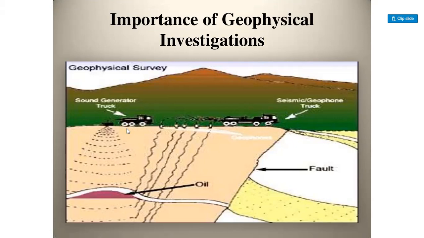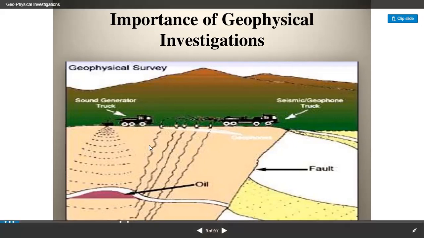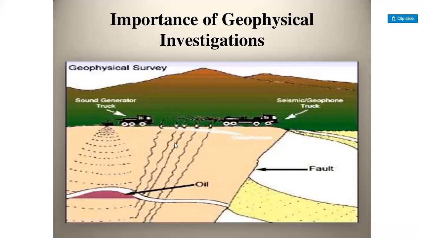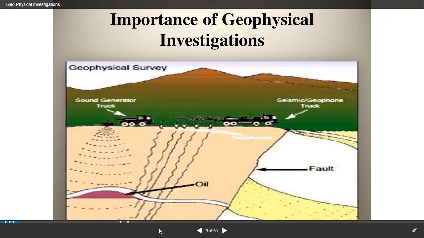But before conducting all these things, we need to arrange a geophone traverse. So this is the seismic or geophone truck. Using the truck, we arrange the geophone traverse. When we release the longitudinal waves, they are reflected, and those reflected waves are received by these geophones. So after analyzing these seismic data, we can easily identify the subsurface geology such as the oil traps or fault zones.